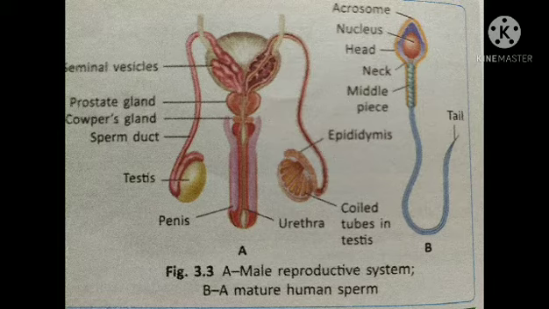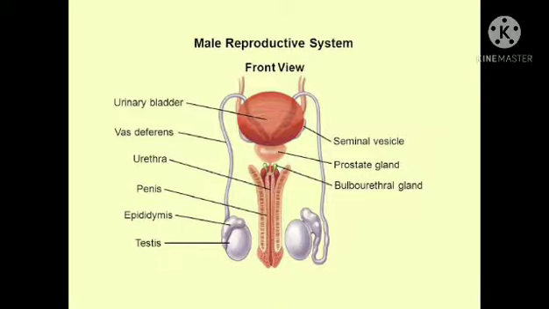These accessory glands secrete a fluid. The secretion of the accessory glands together with the sperm is known as semen. This semen is a whitish liquid which contains the sperm and the secretion from the accessory glands.